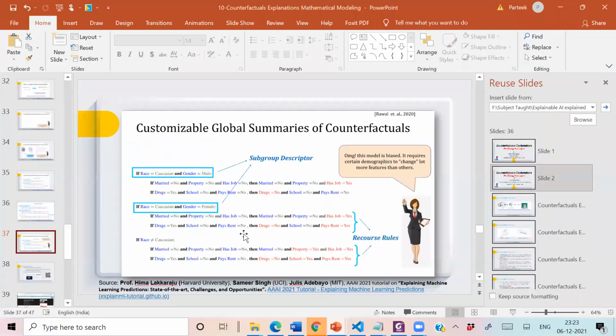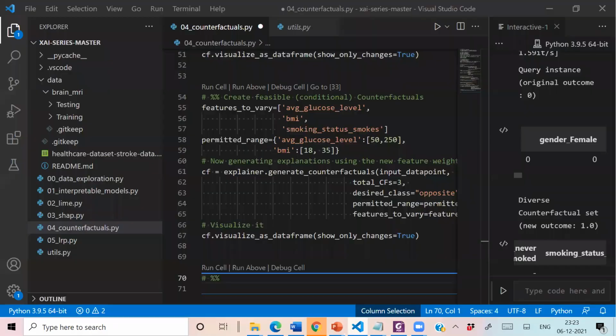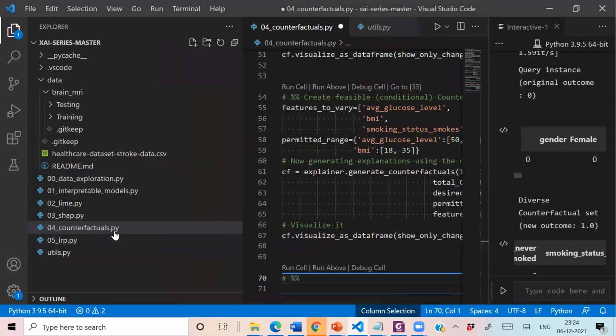So let's break for 2 minutes, and then we will start the demonstration. You are already familiar with our code, and today we are going to apply counterfactual explanations on our stroke dataset to understand how counterfactuals are generated. And then in the end, we will have an informal quiz. So I will take maybe 20 minutes to explain counterfactuals and demonstrate this code, and then we will have a quiz in the end. So now we can break for 2 minutes, and then we will start.